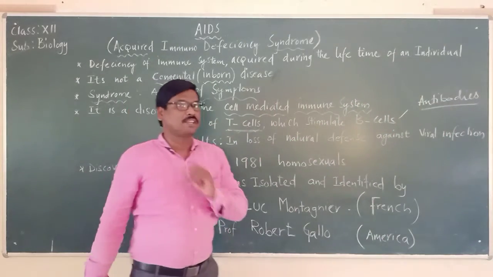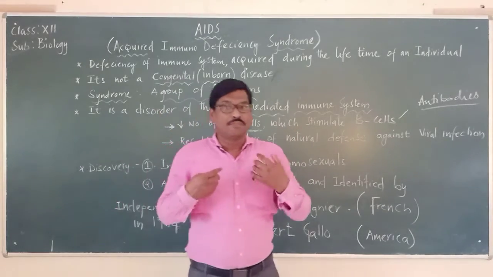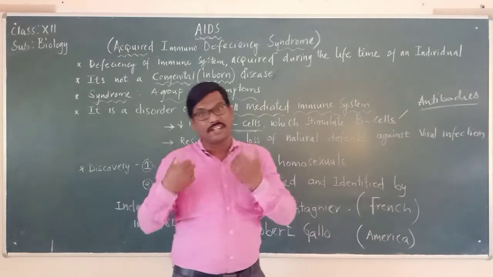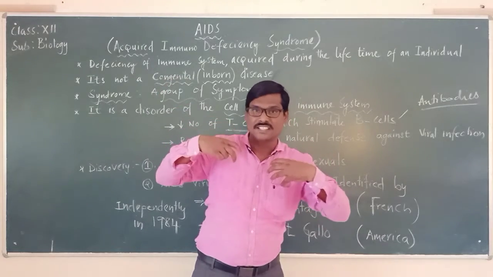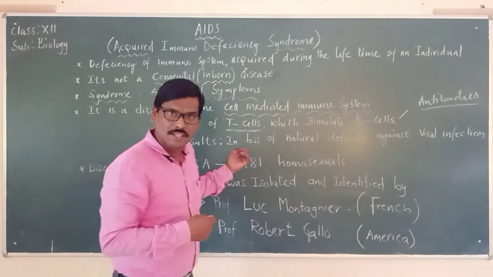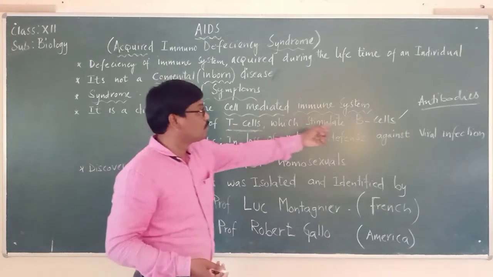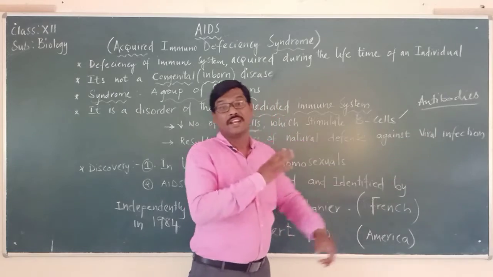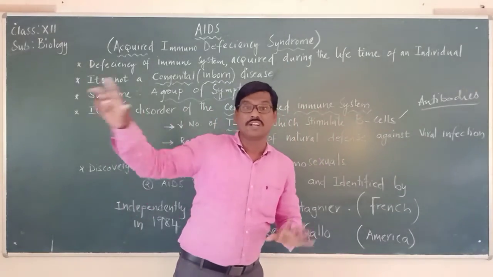But please remember, when any person is suffering with any disease, first it is the T cells which will identify that pathogen that entered into the body. A foreign molecule or a foreign organism, when it enters the body, it is these T cells which will identify it. And these T cells go and stimulate the B cells. Then the B cells will be producing the antibodies, and these antibodies will destroy those foreign particles or molecules or foreign organism.